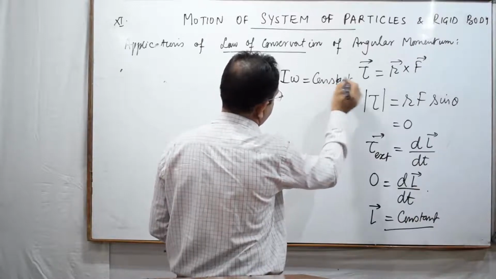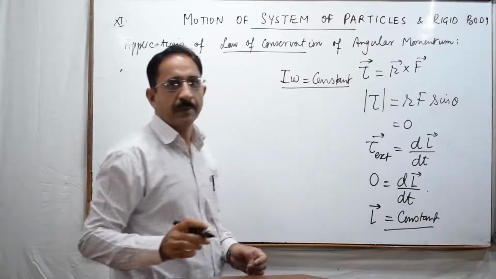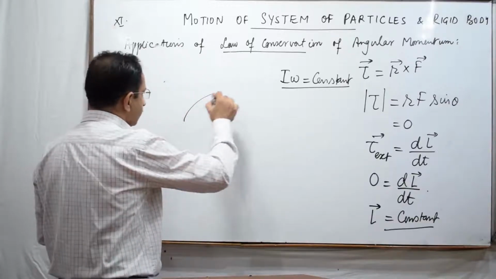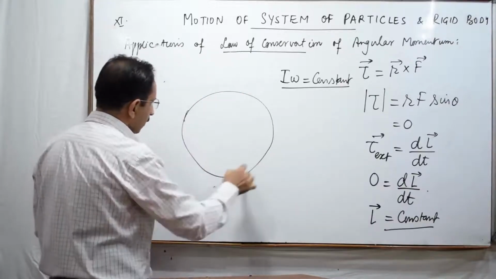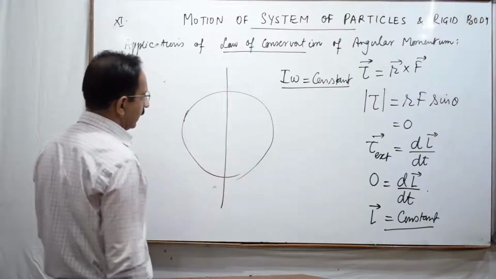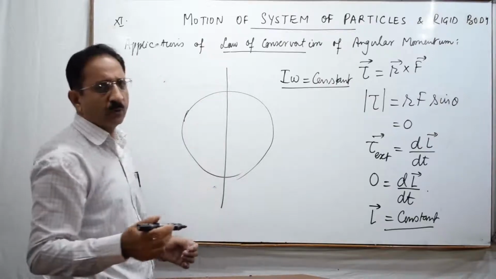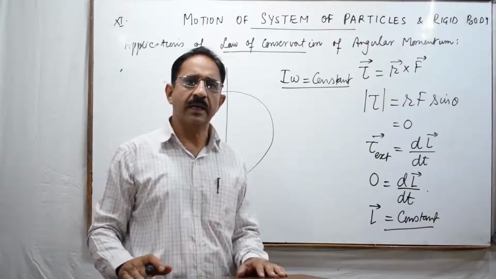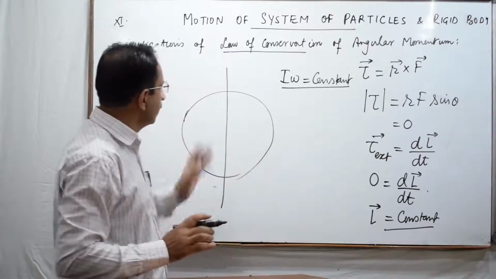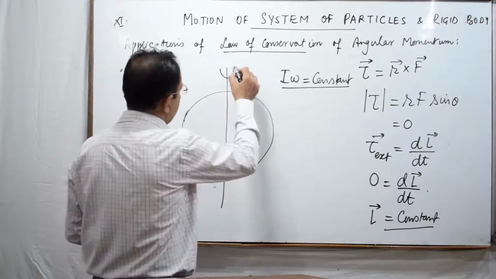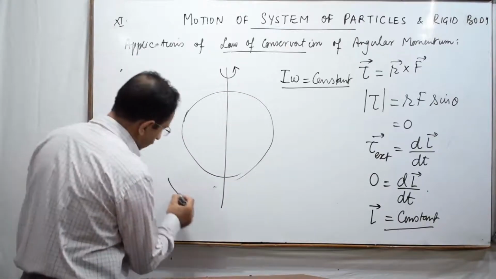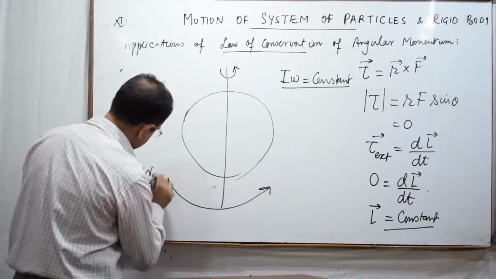Now, if I into omega is equal to constant, what will happen is something like this. See, this is the Earth, a sphere that is rotating with respect to an axis through the exact north pole and south pole; the axis is slightly slanted with respect to the Sun. But imagine that this is the axis of rotation and the Earth is rotating. This is west to east, so it is rotating from west towards east.